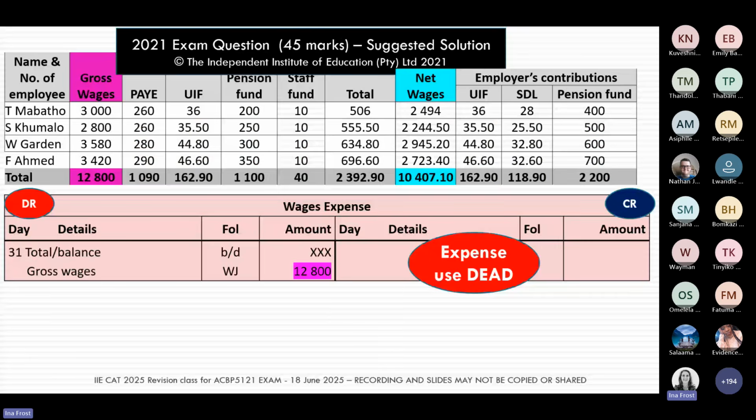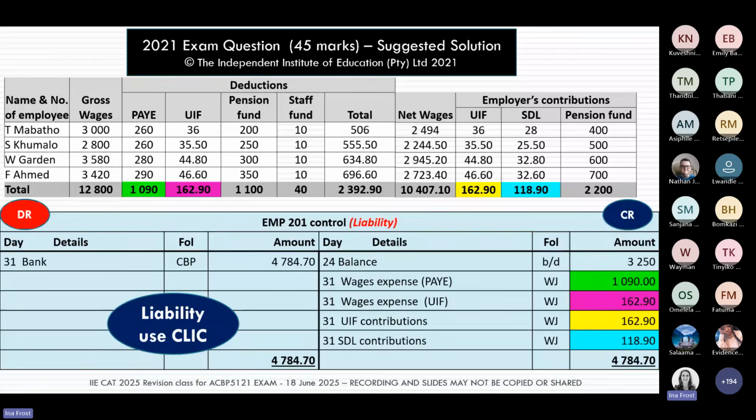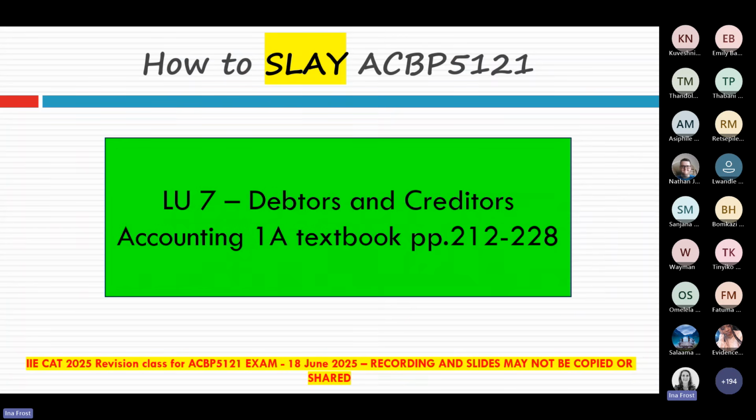Okay, so the next topic we're going to cover this morning, and let me just get my slides lined up. In our quest to slay our ACBP 5121 exam, the next learning unit that we need to pay some attention to is learning unit number 7. This learning unit is where we look at how we record the individual debtor and the individual creditor. And in your Accounting 1A textbook, you can look at pages 212 to 228.